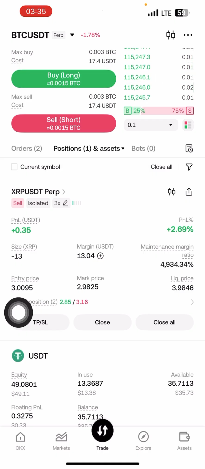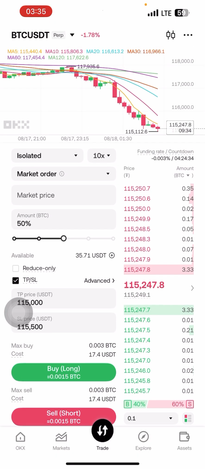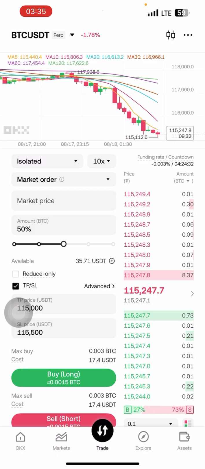So this is how you do your trade. You place your trade on OKX, and one thing is that their closing rates are very good. That's why I urge you all to use OKX.